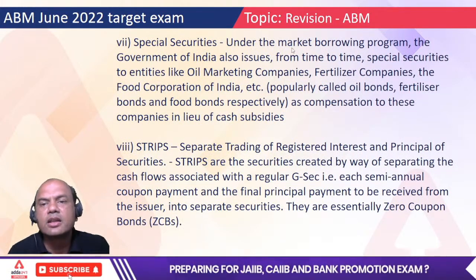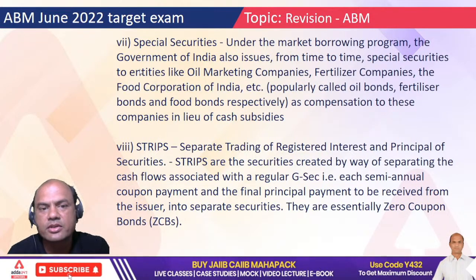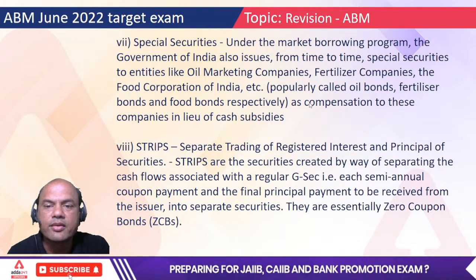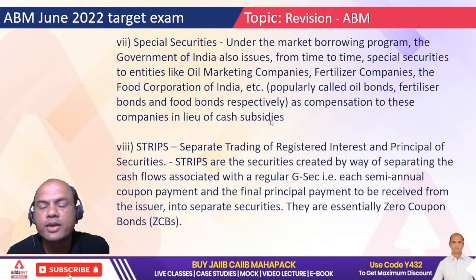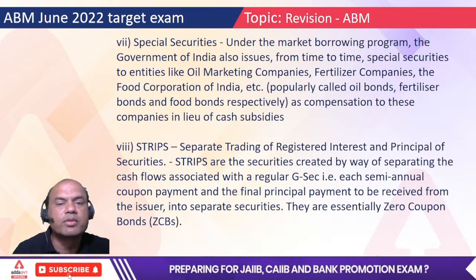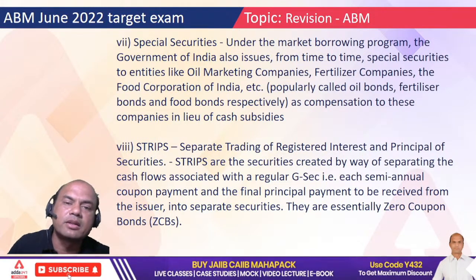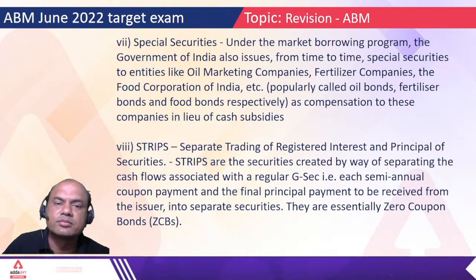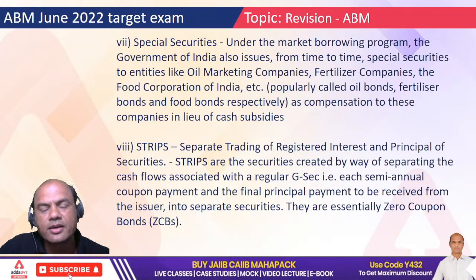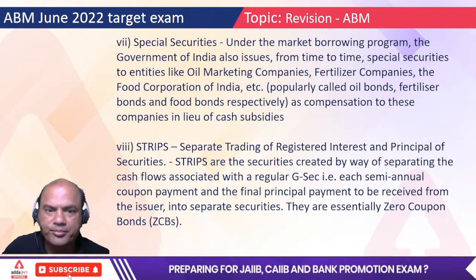Special securities. Under the market borrowing program, the Government of India also issues from time to time special securities to entities such as oil marketing companies, fertilizer companies, and the Food Corporation of India, as compensation to these companies in lieu of cash subsidies. See here, in 2012 our government had issued oil bonds. Okay. What were those oil bonds? This is the same logic of special securities. Those companies had to bear the losses while giving petrol and diesel to common customers. So how can these losses be compensated? They are always compensated using these special types of bonds. Only remember this much. Okay.